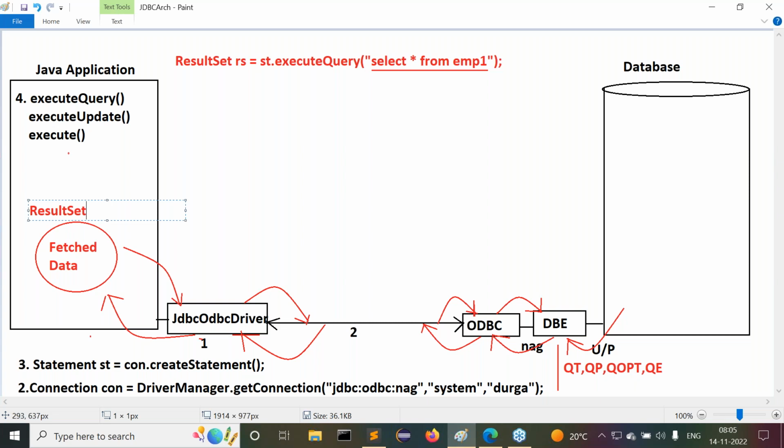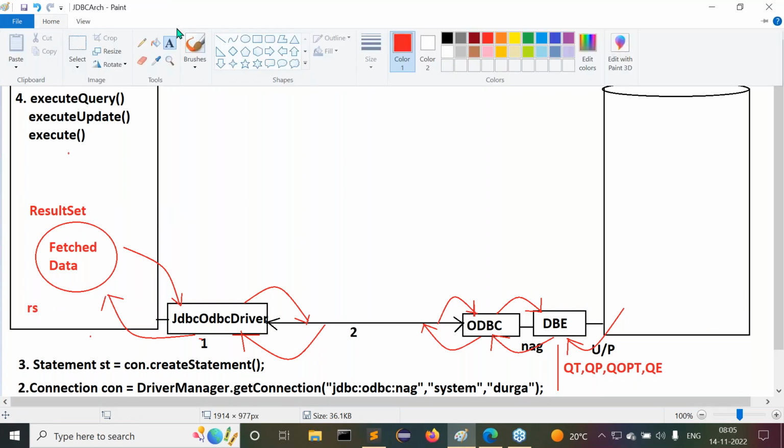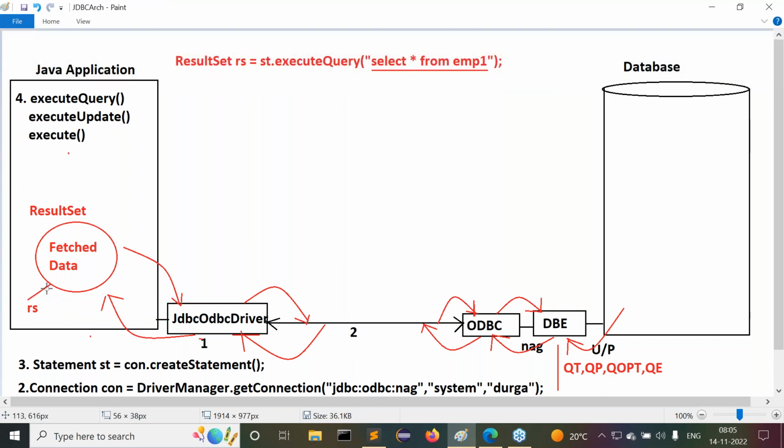Now whatever data we fetched from the database, that fetched data we stored in the Java program in the form of an object. That object is called the result set object. Whatever result set object is created, its reference value is written by the execute query method as a return value. That return value will be stored inside the rs variable. Now here we are getting a result set object.